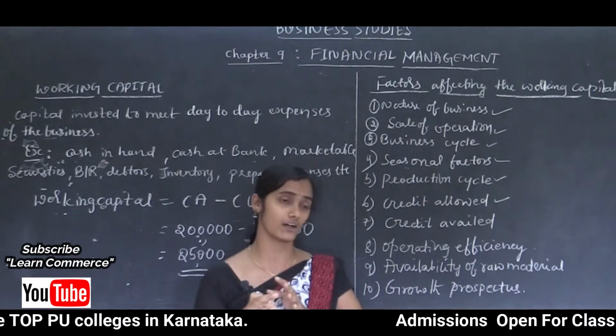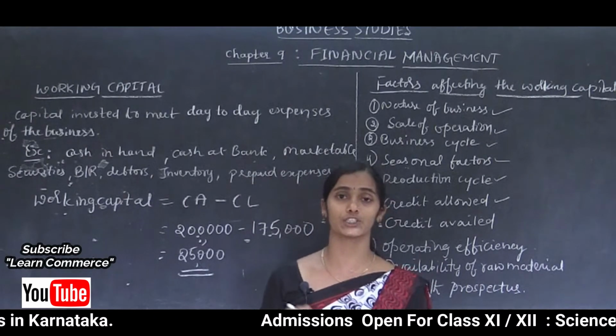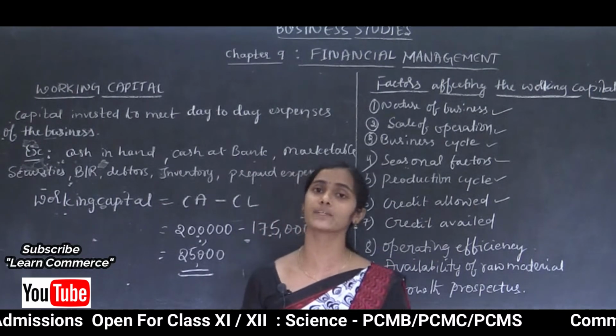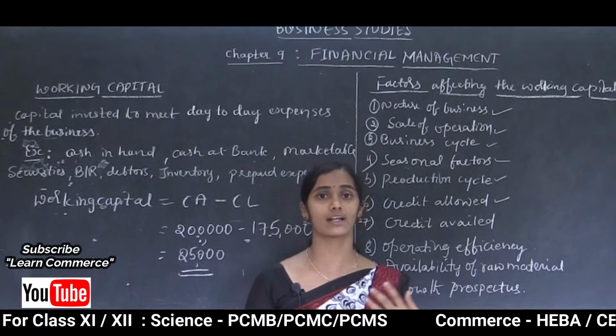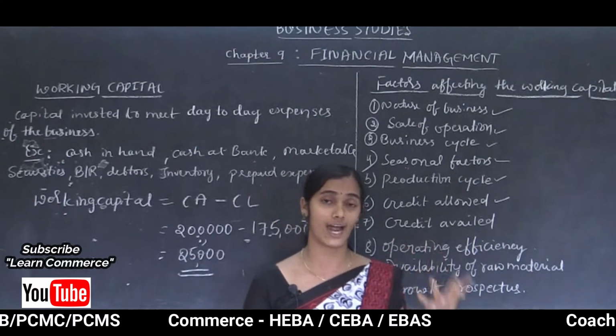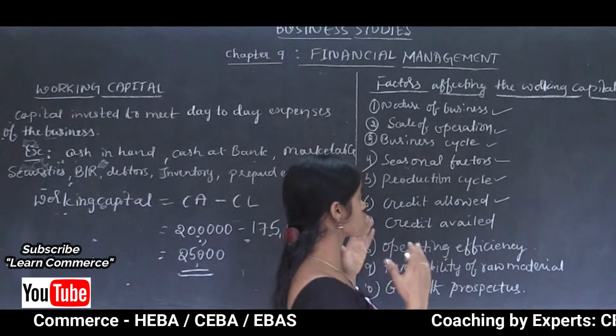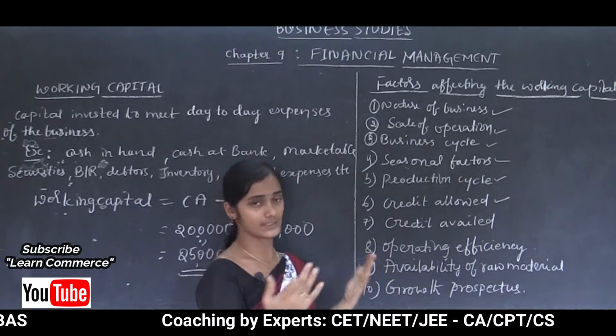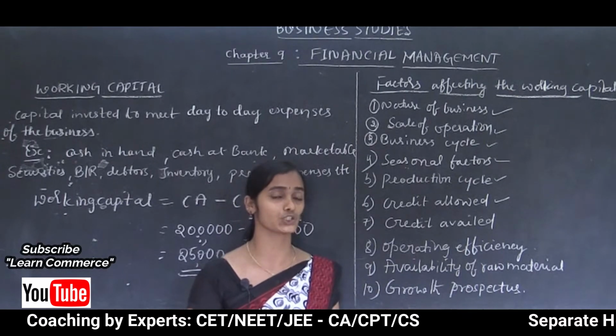Or else, if the suppliers are not ready to give long-term credit facilities to customers, then such an organization requires a larger amount of working capital.